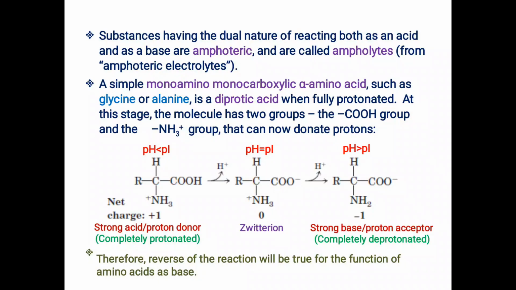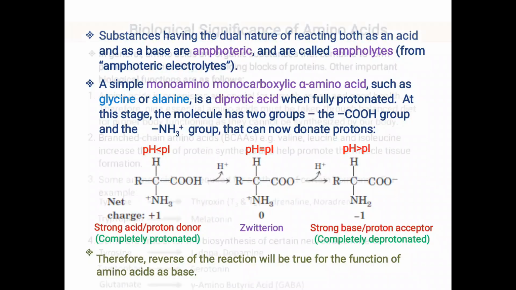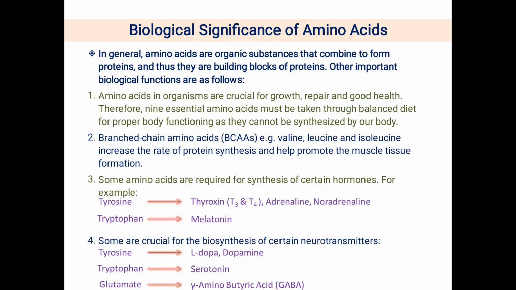Now next, an important topic from your examination viewpoint is the biological significance of amino acids, or you can say the physiological significance of amino acids in our system.